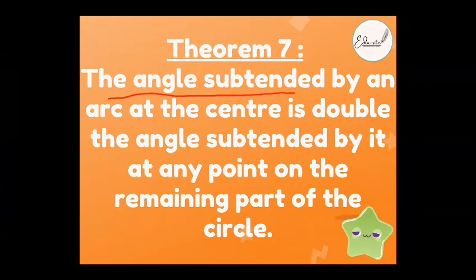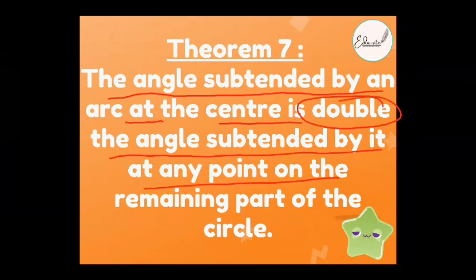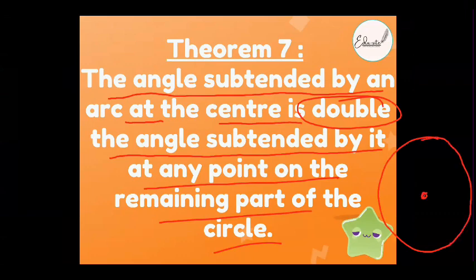See the theorem, please. The angle subtended by an arc at the center is double the angle subtended by it at any point on the remaining part of the circle. So for this example, if this is an arc AB, and you draw an angle at the center, let this be AOB.